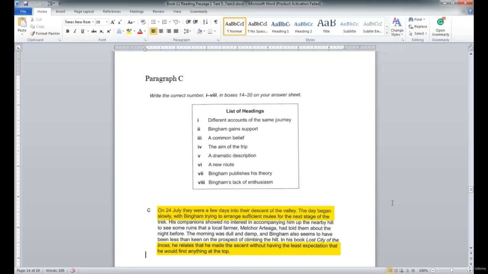Right. When we look at this one, our answer is Paragraph C. If you look at the first two sentences and the last sentence, here the last sentence is helpful. It helps us understand the answer is VIII.